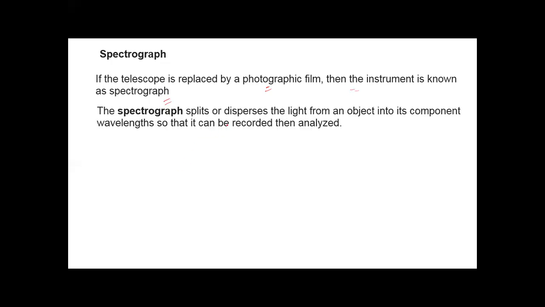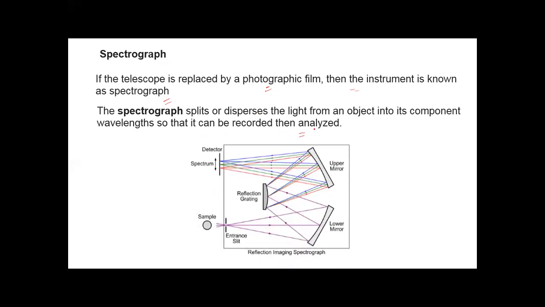Second is spectrograph. If the telescope is replaced by a photographic film, then the instrument is known as a spectrograph. The spectrograph splits or disperses the light from an object into its component wavelengths so that it can be recorded and then analyzed. When advancement takes place, we replace this telescope with the photographic film.